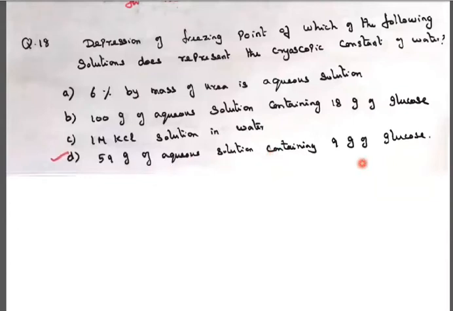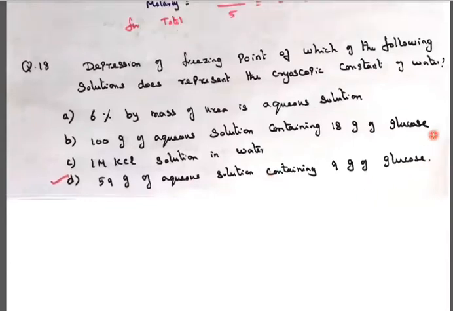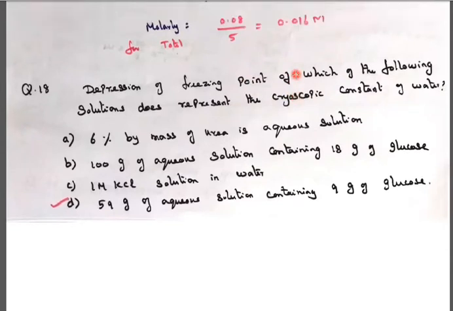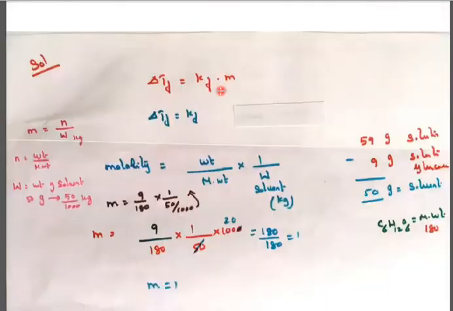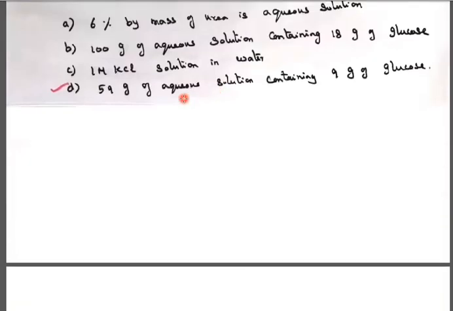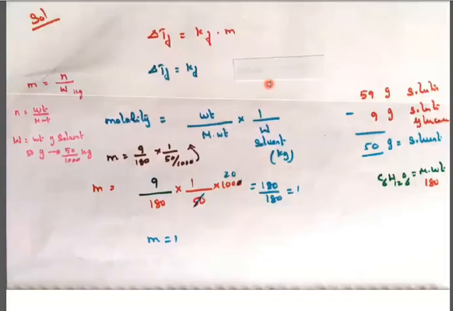59 grams of aqueous solution contains 9 grams of glucose. It has the same depression in the freezing point and cryoscopic constant value. The depression of freezing point is delta TF and the cryoscopic constant of water is KF. Both are the same, only in the case of 59 grams of aqueous solution containing 9 grams of glucose.